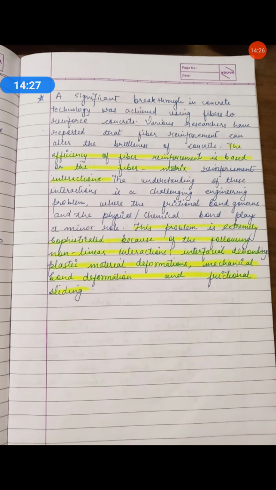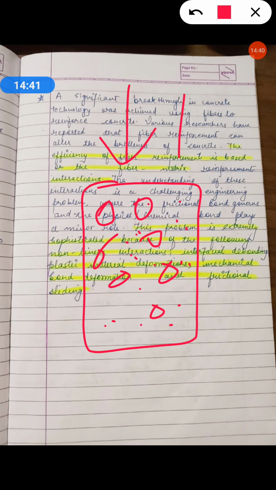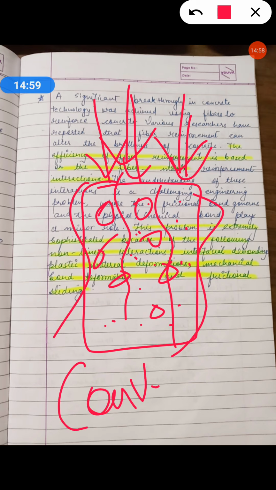See, I am telling you one thing through diagram. This one is the concrete cube and this one is the conventional concrete. Now you have applied load. You are applying load to this concrete cube. Now after maximum load or after ultimate load, this concrete develops cracks in it and ultimately it will collapse. So this one is the conventional concrete.